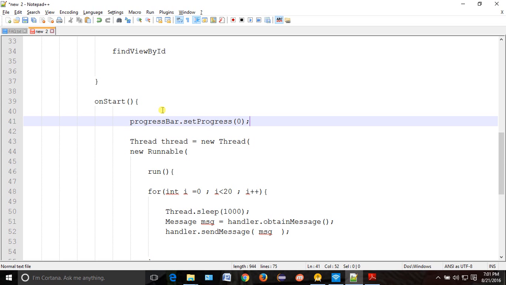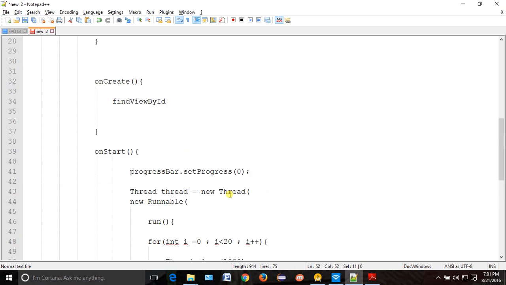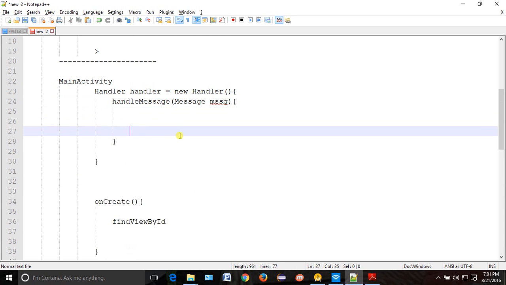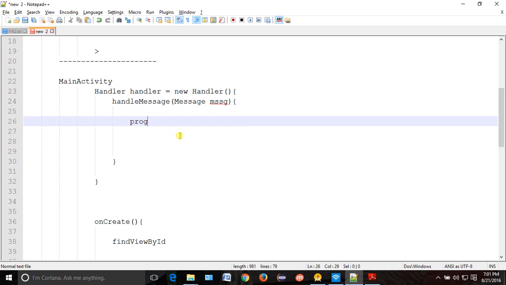Now as soon as you do sendMessage, the message will go to handleMessage. And handleMessage runs in the main thread, so you can do the UI operation, right? So here you write something like progressBar dot, one of the methods in ProgressBar is called incrementProgressBy, by how much you want to increment. You want to increment by 5, because you have divided into 20 times, right? So we'll increment by 5.